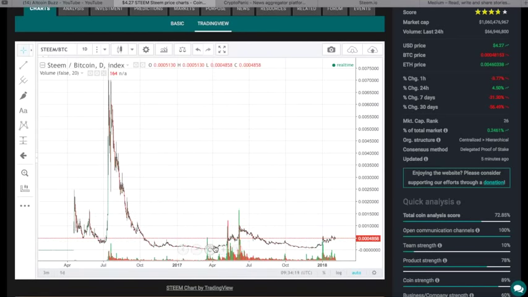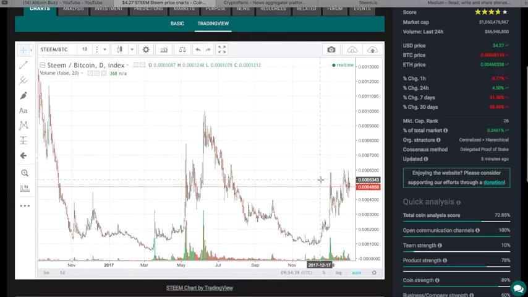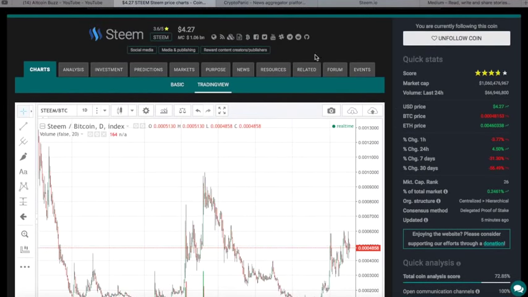So, yes, there was heavy volume coming up into this. I believe we had a nice bottom here. We had increasing volume. We have increasing usage. We have good fundamentals across the board on Steem. And if you go in here and look, I think you have a chance for at least 100% gain right now from this point. So I'm going to rate this as we have a chance to double from here. And who knows on time? If you're into this for the next year, two or three years, what do you care? What if it takes three years to double? No big deal. We're going to go to their website.